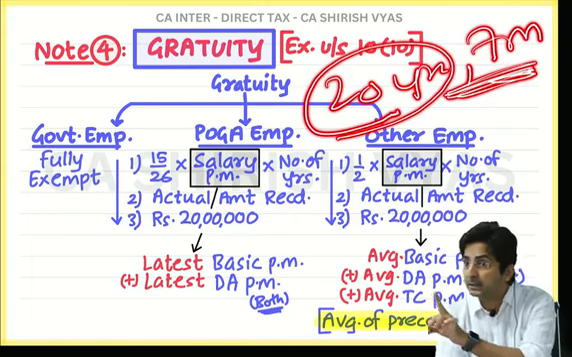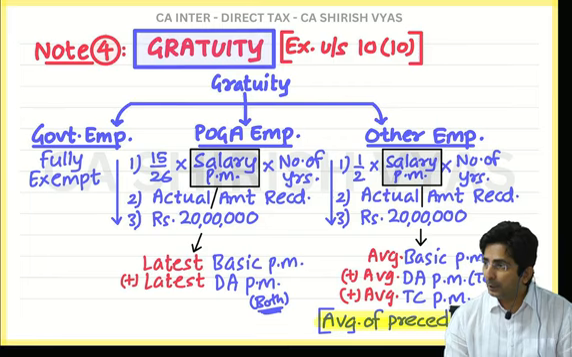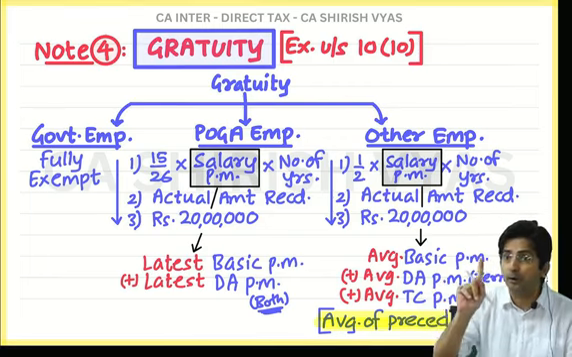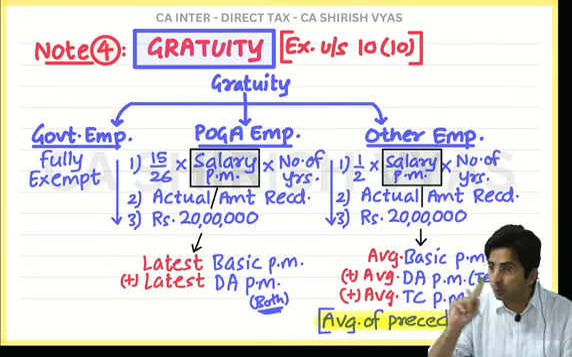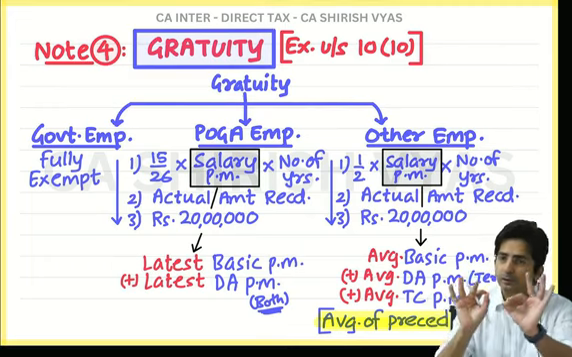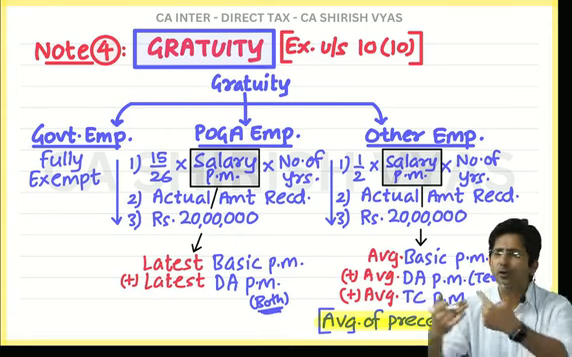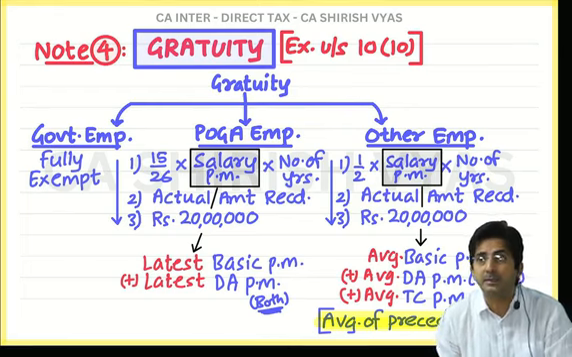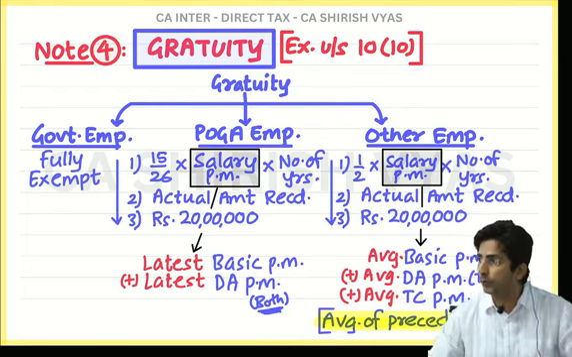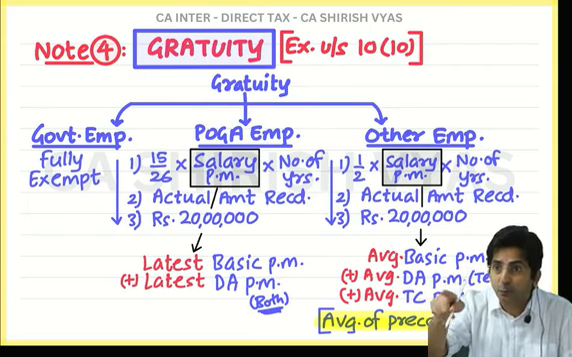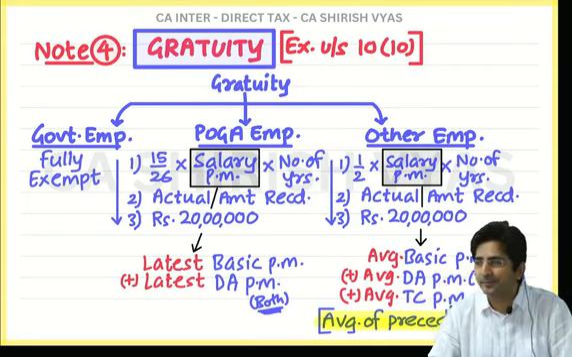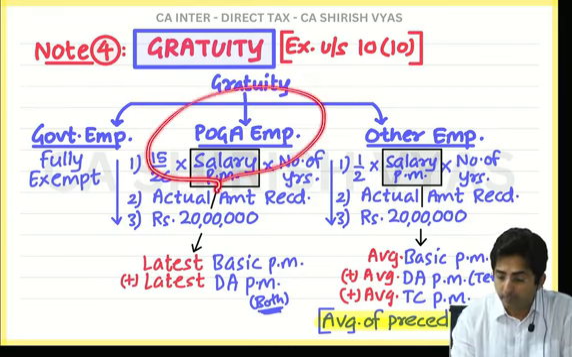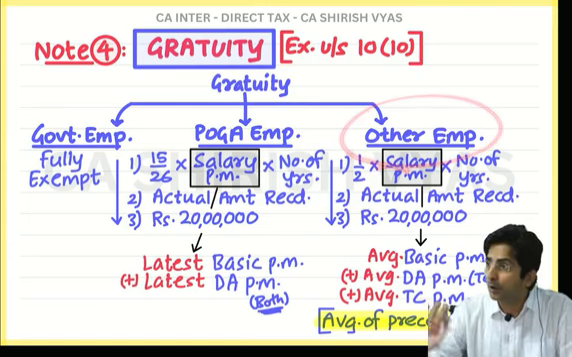Only when the fraction is greater than 6. Are you noticing I am stressing on greater than 6. Exact 6, don't round off. If it is exact 6, you will keep 20 years only. Then ignore the fraction. It should be more than 6 months. Then only you will round off. And that rounding off thing is only in POGA employee. Only in POGA employee you have to round off. But for other employee, no rounding off.